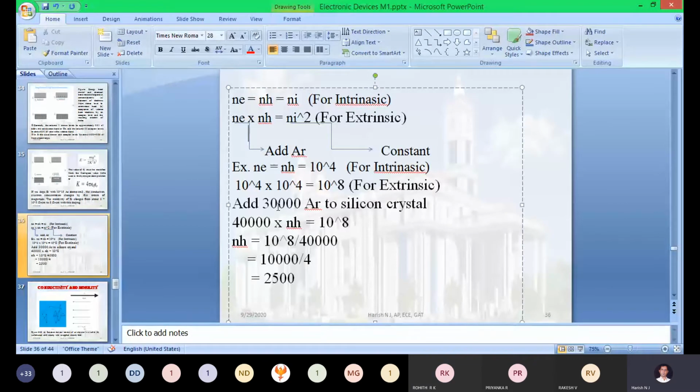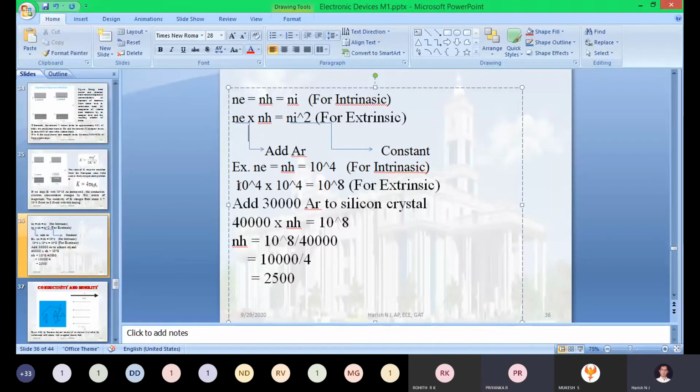If you are adding 30,000 pentavalent impurity atoms to the purest form of silicon, how many electrons will be given to the silicon crystal? Initially it was 10,000.